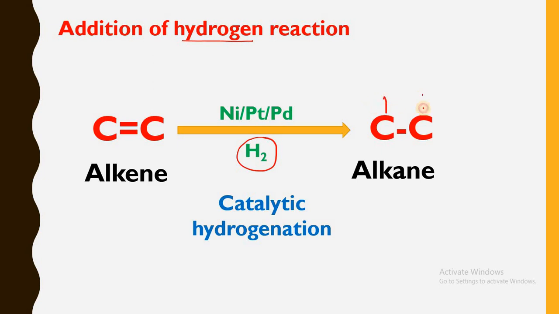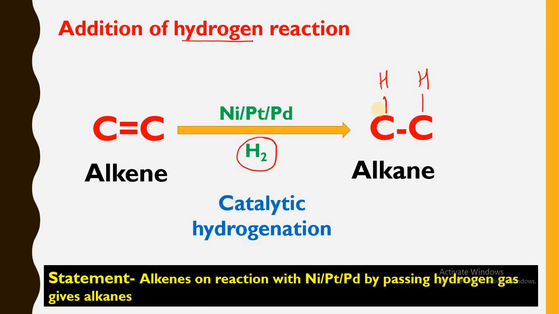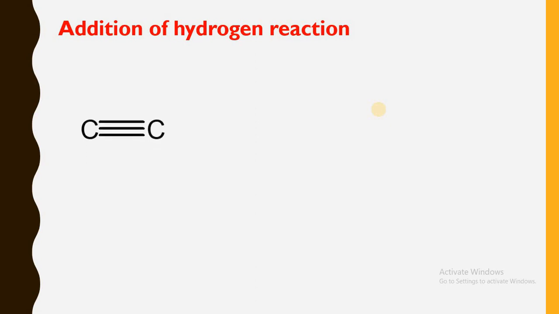If you see the product, there is an addition of hydrogen atoms on the carbon-carbon double bond. So this double bond gets converted into a single bond, and across these two carbon atoms the addition of hydrogen takes place. So what is the statement for this reaction? Alkenes on reaction with nickel, platinum, palladium by passing hydrogen gas give alkanes. Addition of hydrogen can also take place on a carbon-carbon triple bond, which forms alkanes.